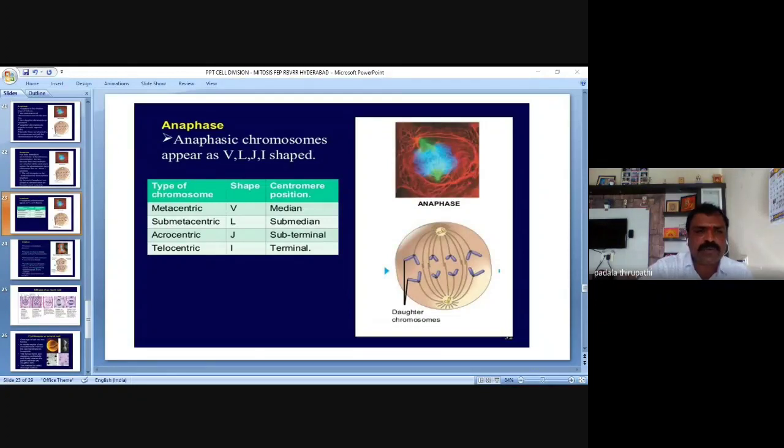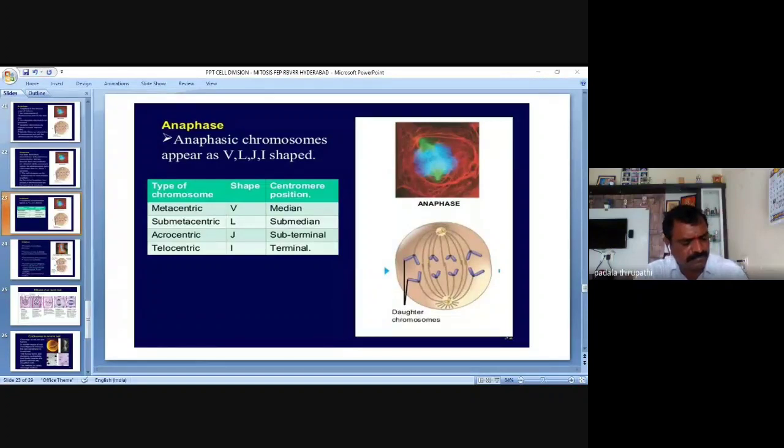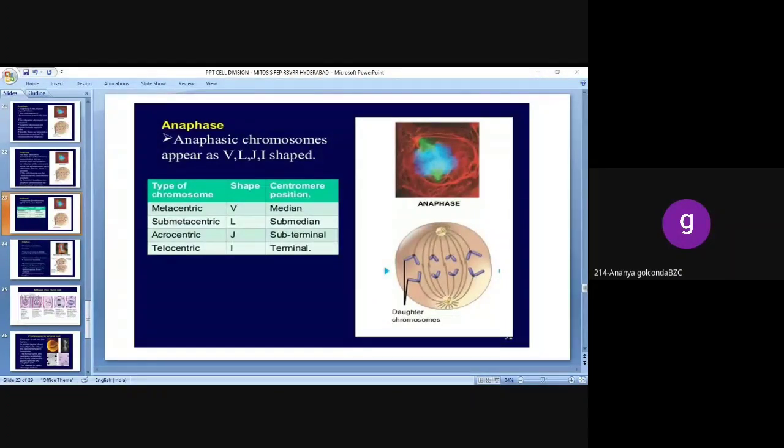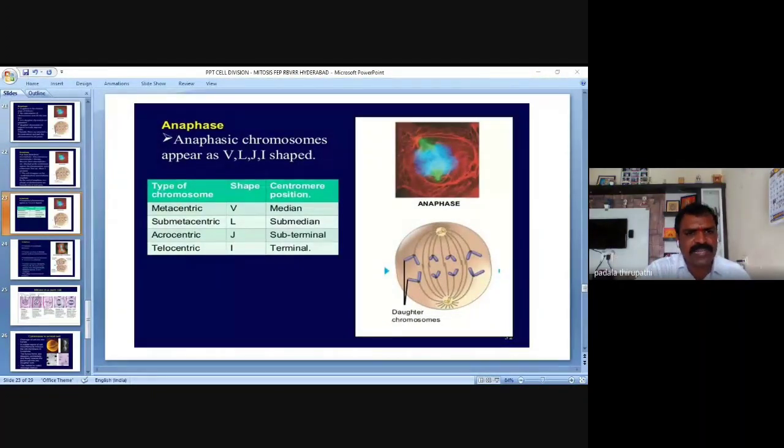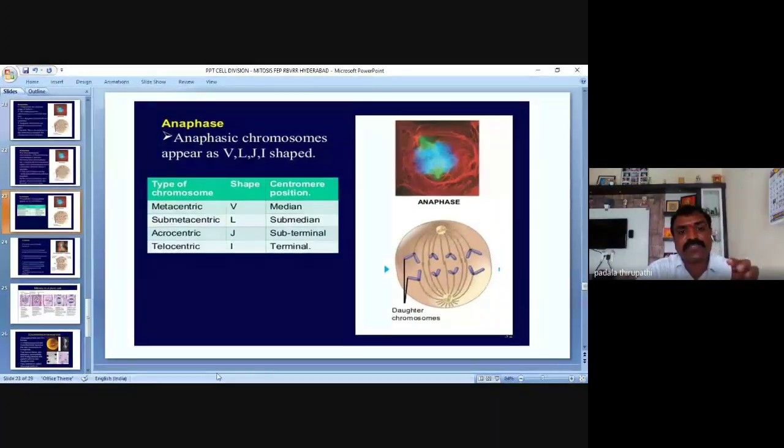The shapes of the chromosomes: the metacentric is V shape, submetacentric is L shape. The acrocentric chromosome looks like a J shape, then the telocentric chromosome looks like an I shape. These shapes are observed only in which phase, my dear friends?